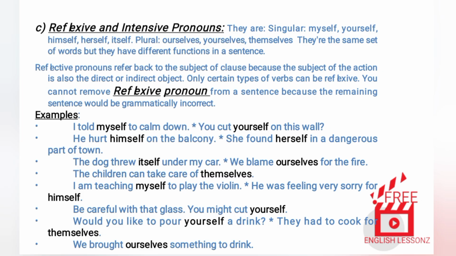C. Reflexive and intensive pronouns. They are singular: myself, yourself, himself, herself, itself. Plural: ourselves, yourselves, themselves. They're the same set of words but they have different functions in a sentence. Reflexive pronouns refer back to the subject of the clause because the subject of the action is also the direct or indirect object. Only certain types of verbs can be reflexive. You cannot remove a reflexive pronoun from a sentence because the remaining sentence would be grammatically incorrect.